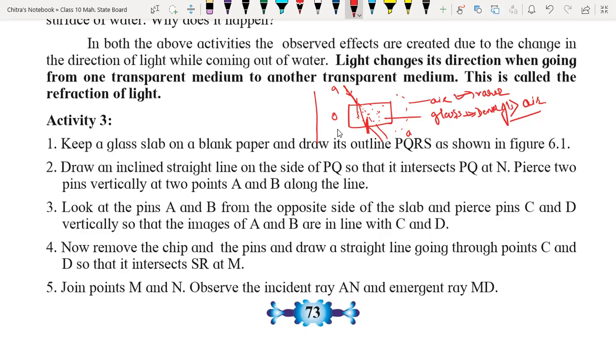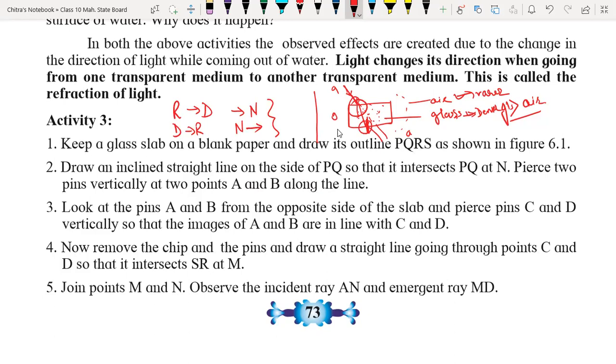Means when light rays enter from rare medium to denser medium, light rays bend towards the normal. And when light rays enter from denser medium to rare medium, light rays move away from the normal. So in both the cases light is changing its direction of propagation. Is it or not? Yes, sir. That phenomenon is called refraction of light.